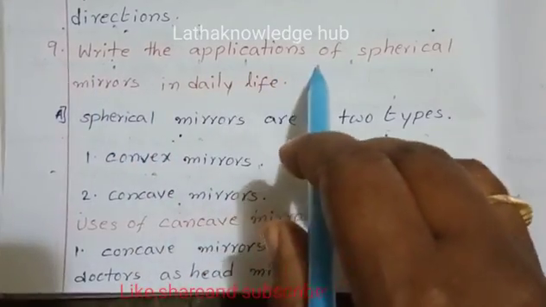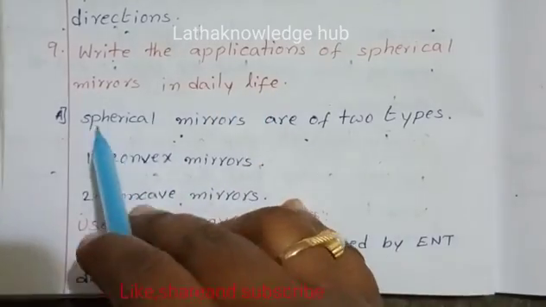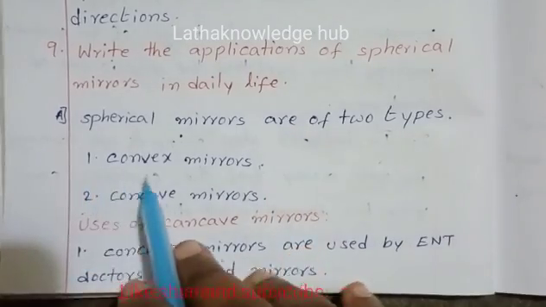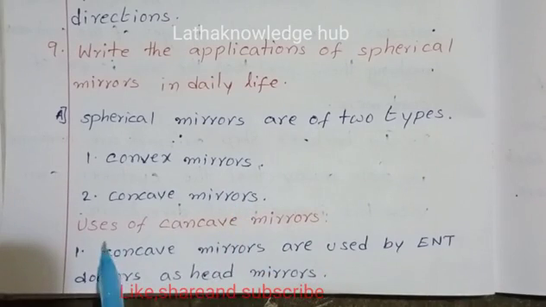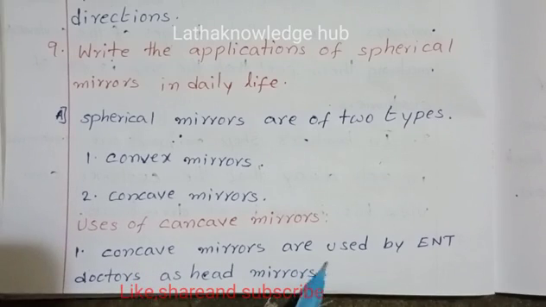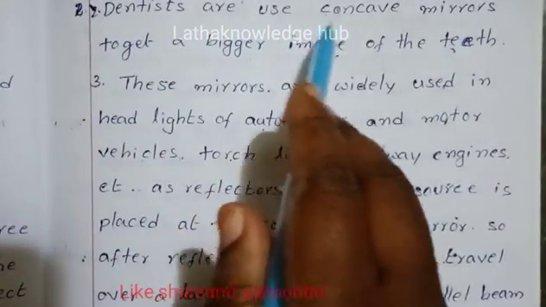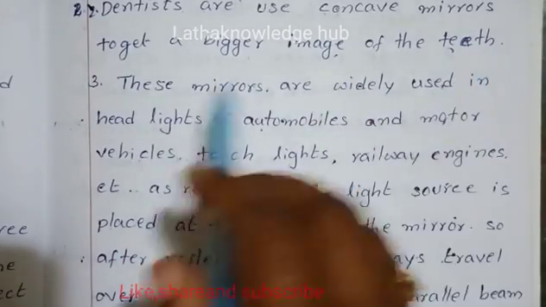Write the applications of spherical mirrors in daily life. Spherical mirrors are of two types. One is convex mirrors, second one is concave mirrors. Uses of concave mirrors. Concave mirrors are used by ENT doctors as head mirrors. Dentists use concave mirrors to get a bigger image of the teeth.